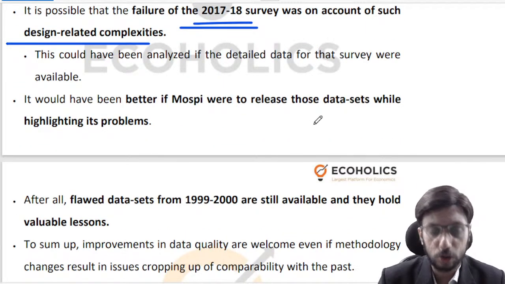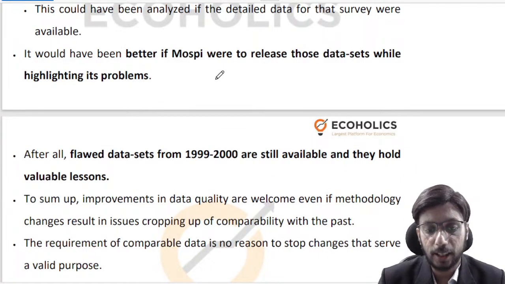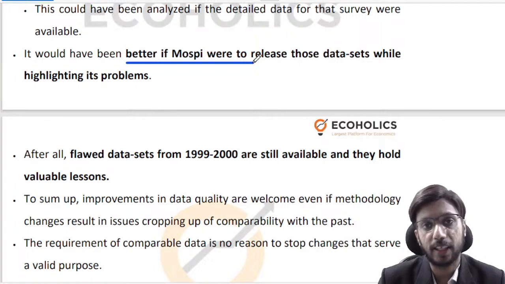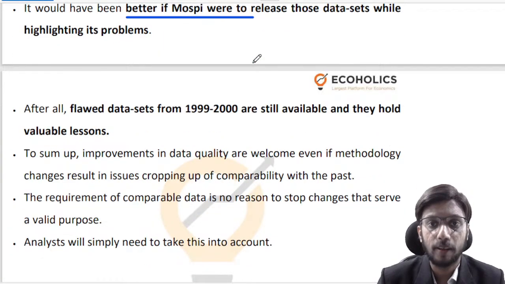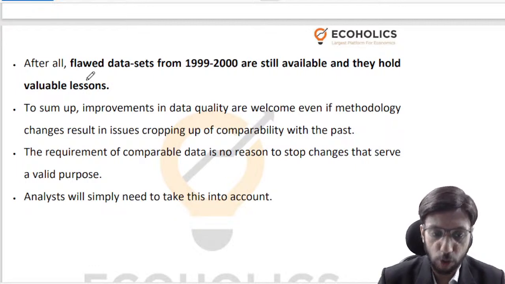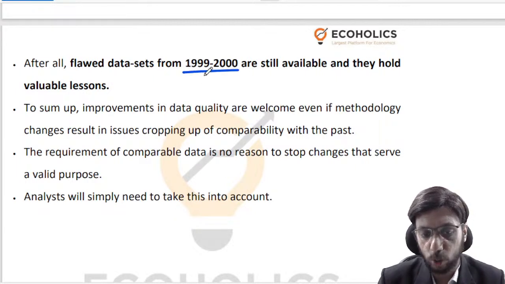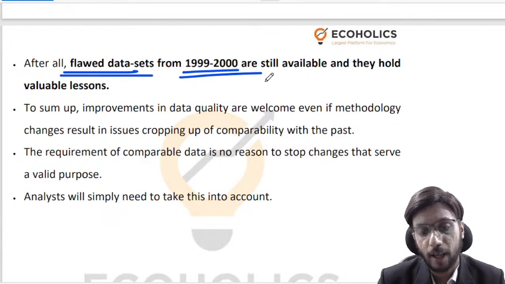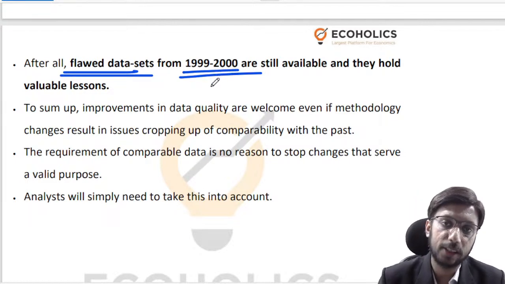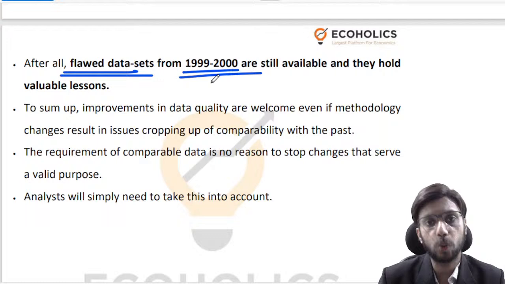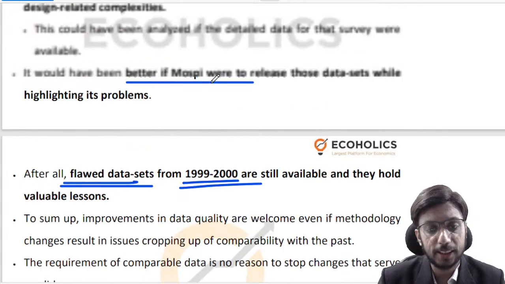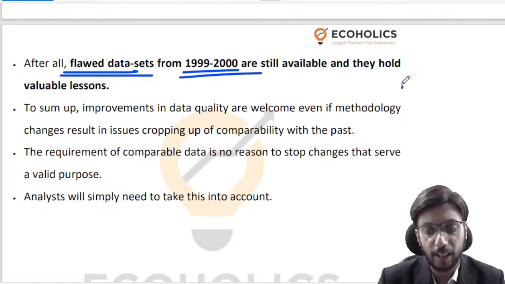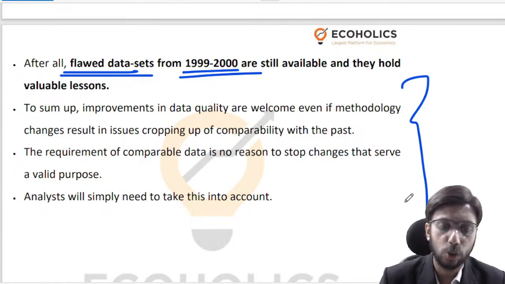What the author is also suggesting, which is a very good suggestion, is that MOSPI should release that 2017-18 survey data along with the reasons for junking it. Because even if that data was flawed, like the 1999-2000 survey was also flawed, the data sets are very much available, and that flawed survey is giving us a very good insight into why we should not adopt those kinds of methodologies. Similarly, if we can release the 2017-18 survey data and learn something from it, there's no harm in it.